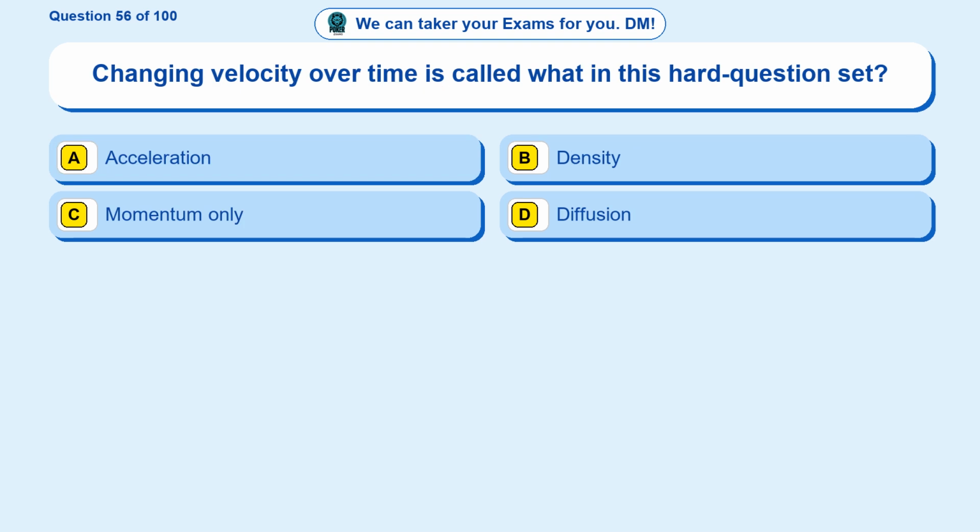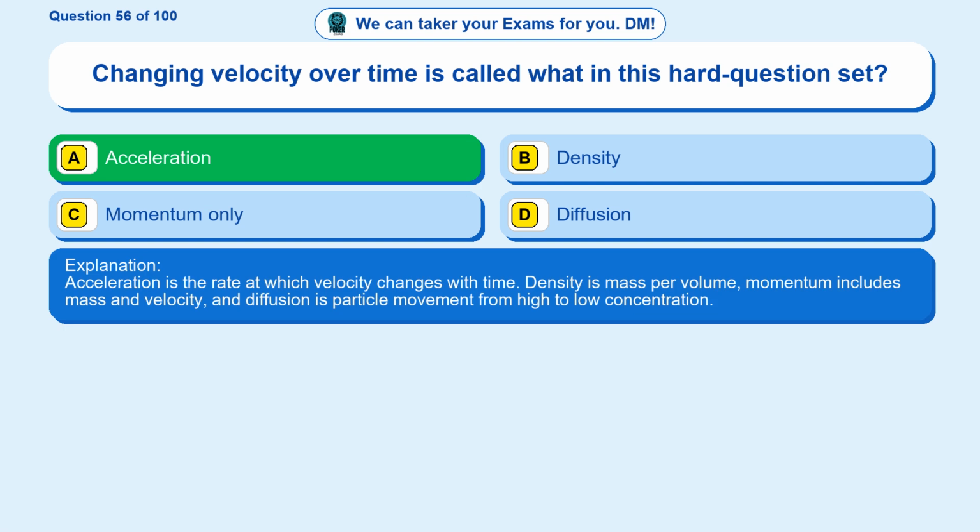Question 56. Changing velocity over time is called what in this hard question set? Option A, acceleration. Option B, density. Option C, momentum only. Option D, diffusion. The correct answer is option A, acceleration. Acceleration is the rate at which velocity changes with time. Density is mass per volume, momentum includes mass and velocity, and diffusion is particle movement from high to low concentration.